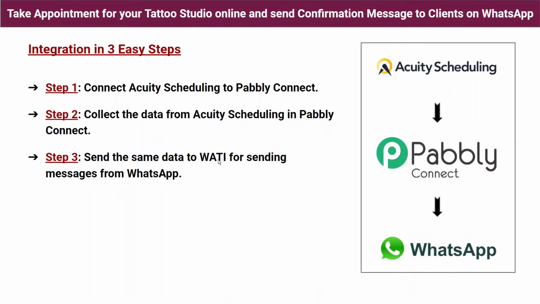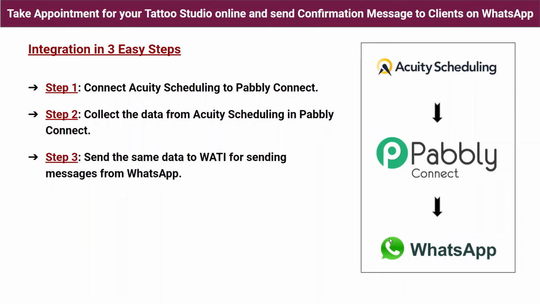Vati will help me to send messages from WhatsApp. So the data which was collected into Pabbly Connect from Acuity Scheduling, I'm going to transfer into Vati to send messages from WhatsApp.